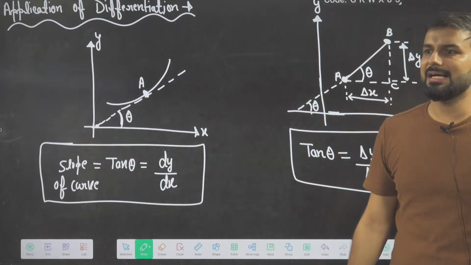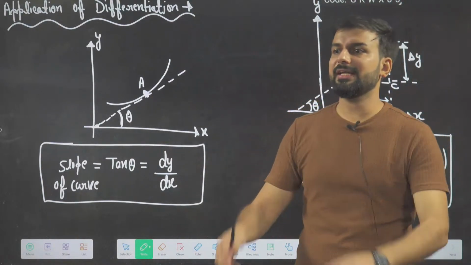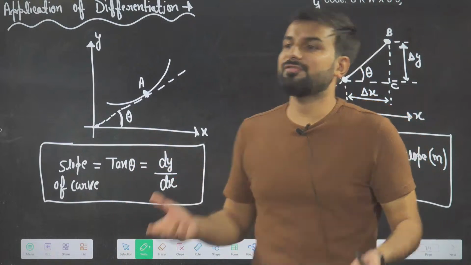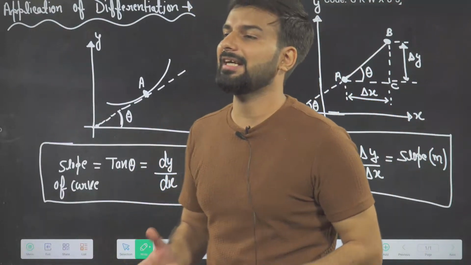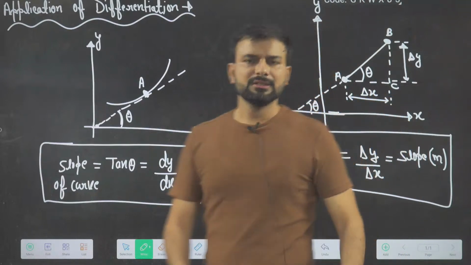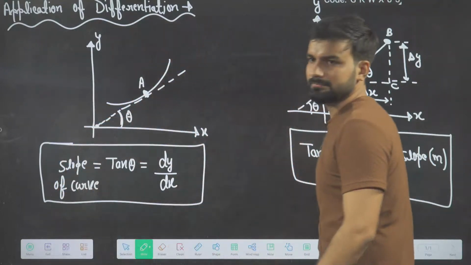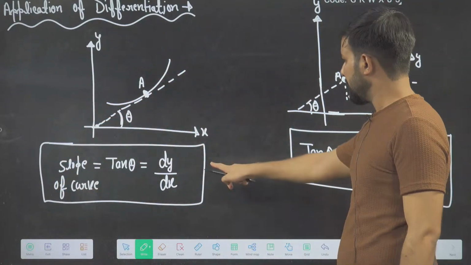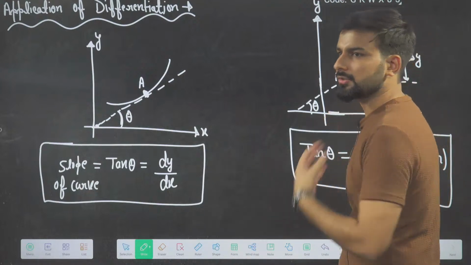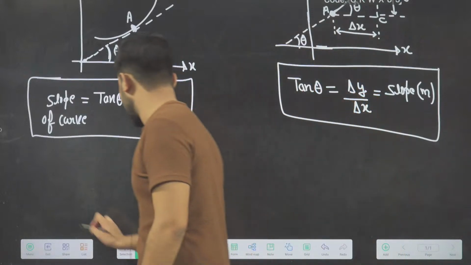If somebody is asking to find the slope of any curve, how do we find it? By the help of differentiation. So why were we studying differentiation? To find the slope of any graph. For a line, you can find the slope with the help of a diagram, but for a curve you cannot. For that, if you know the equation of the curve, by differentiating, what will you get? Slope.